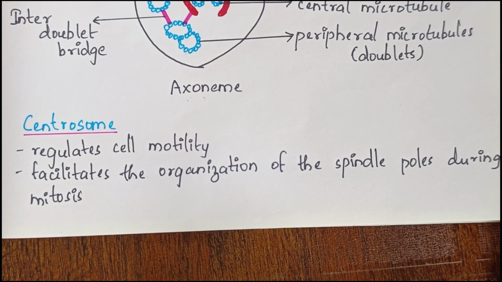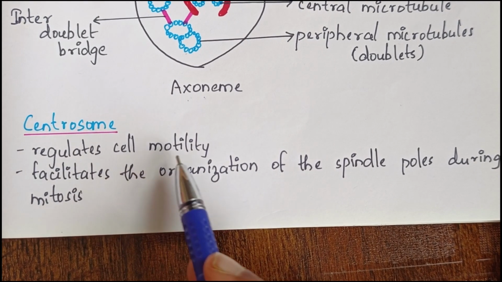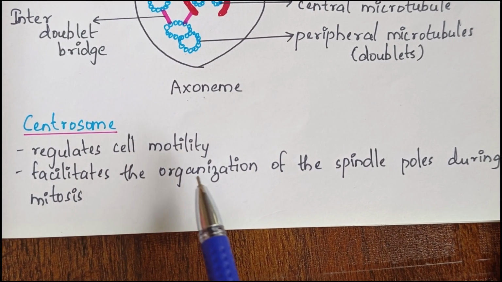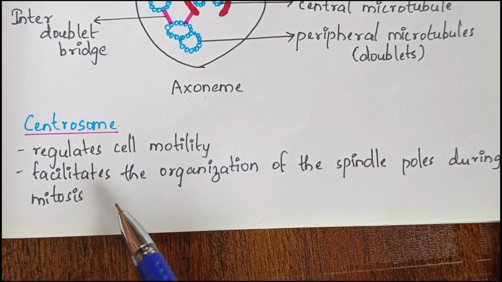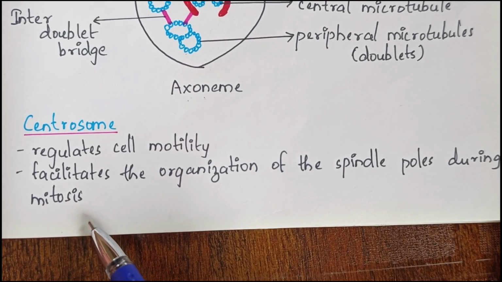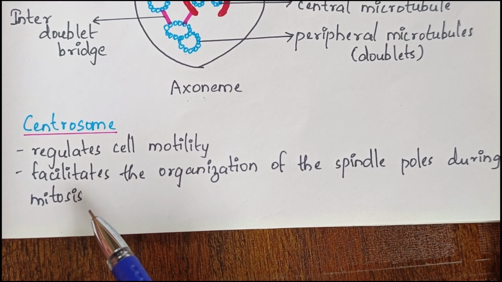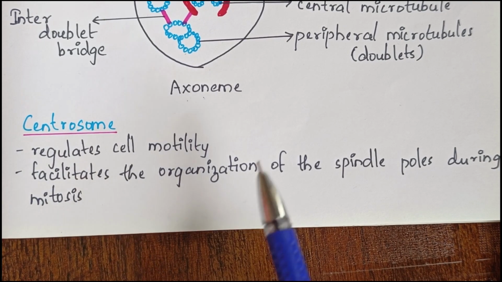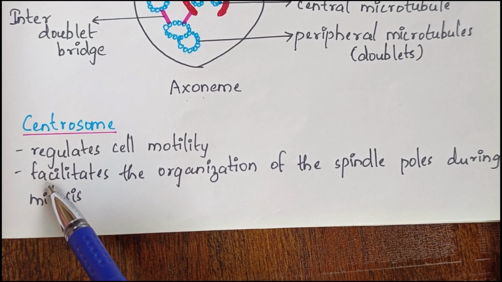Next, we have centrosome. Centrosome is actually an organelle containing 2 cylindrical structures called centrioles perpendicular to each other. It helps in regulating cell motility, and it facilitates the organization of the spindle poles during mitosis. These terms are connected with cell division, so we can have a better idea when we discuss the topic cell division. I will have a separate session on cell division where you can understand more about centrosome.